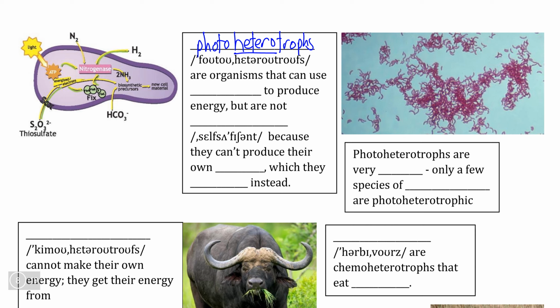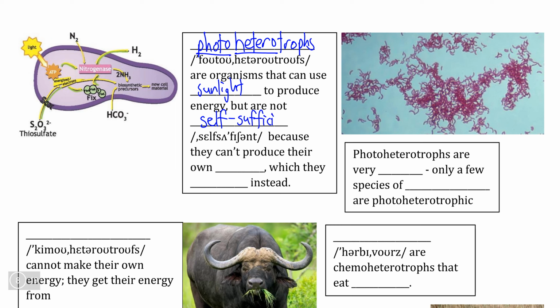Now, we know that a heterotroph is an organism that consumes other organisms, but a phototroph is an organism that absorbs light. So photoheterotrophs, such as specific species of purple bacteria, are organisms that can use sunlight in order to produce energy, but unlike organisms like plants, they cannot do this in a way that makes them self-sufficient.